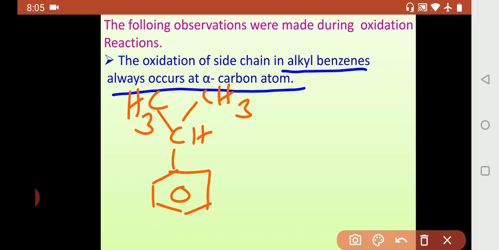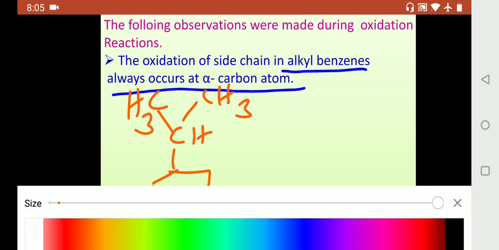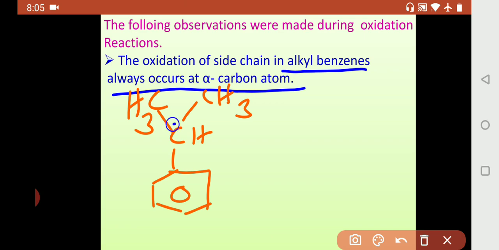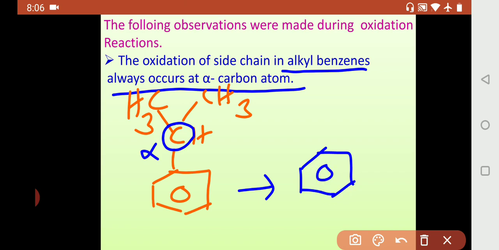Now the oxidation occurs at which position? At this position, the alpha carbon that undergoes oxidation to become COOH. On oxidation in presence of alkaline KMnO4, this C will become COOH. The other two carbons convert into carbon dioxide and H2O, as we have seen earlier in the previous slide.